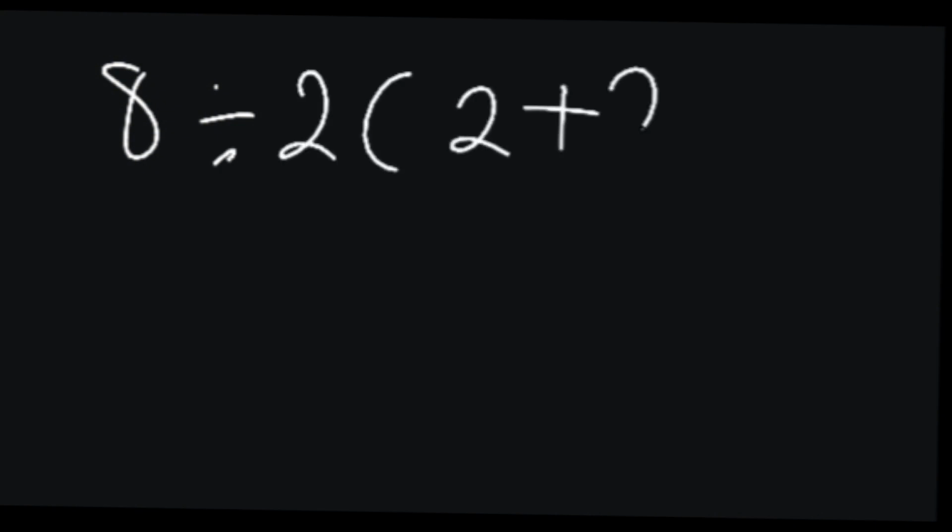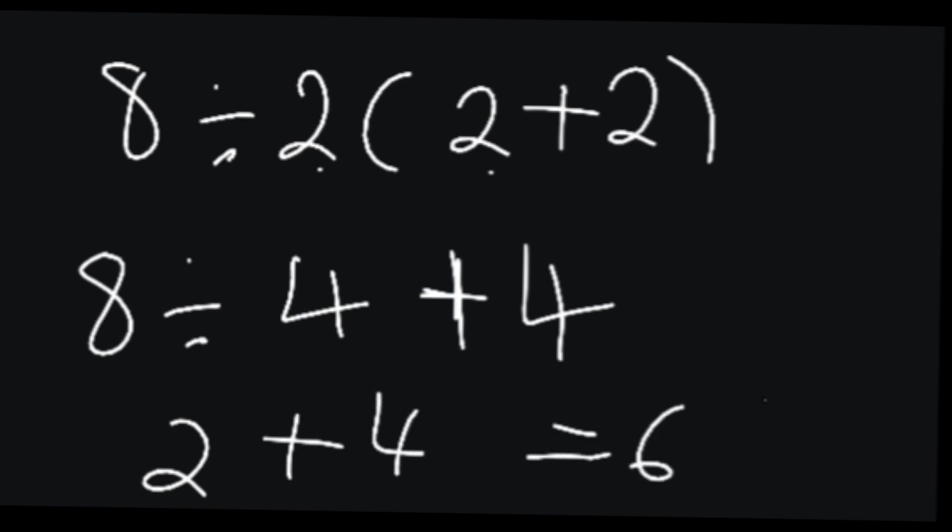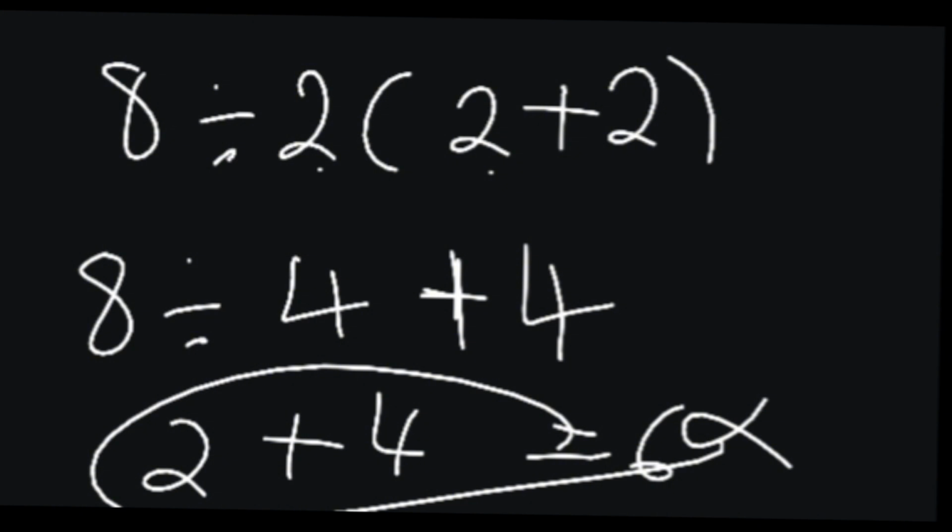Okay, another guy will be tempted at this point to say instead that since it's the bracket, we can apply the principle of the bracket by saying 8 divided by what? Multiply this by this, that is 4 plus 4. Yeah, at this point you are somehow close to it if you are smart, or doing something wrong by adding this and this to have 8 divided by 8. But from the basic principle, division comes before addition. Hence 8 divided by 4, we are going to be having 2, and 2 plus 4 will give a 6. Hence, you have a wrong answer. Don't fall in this trap while solving this.